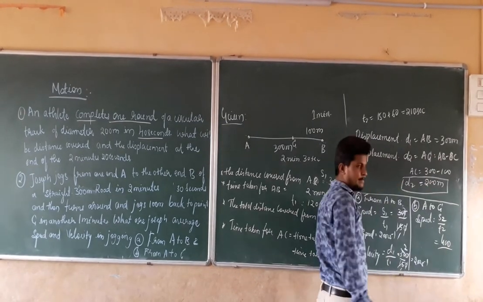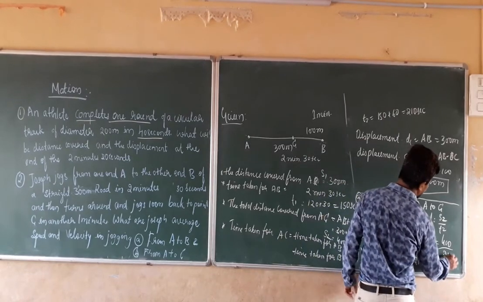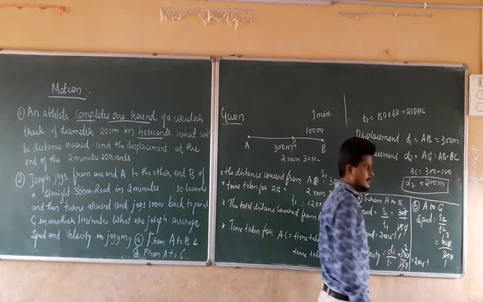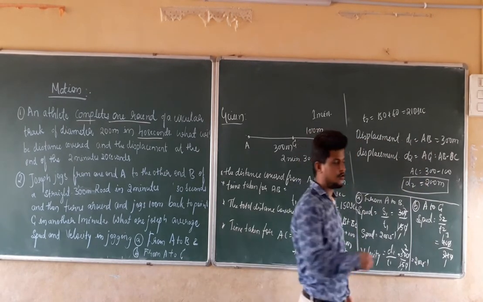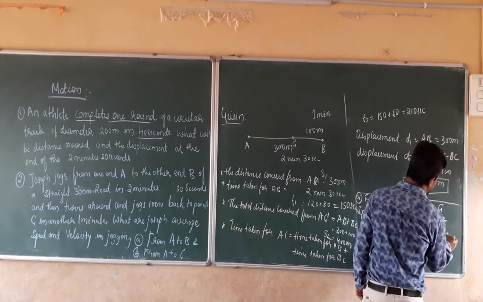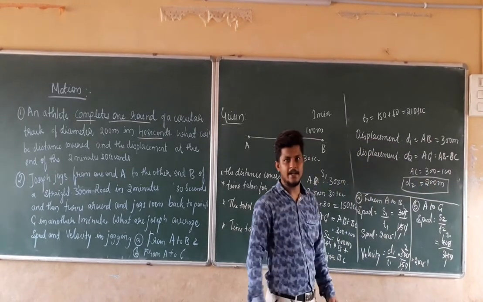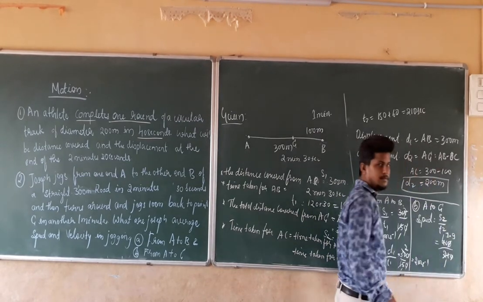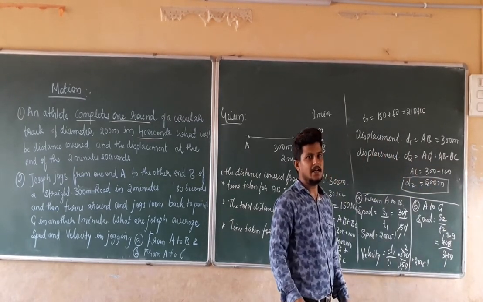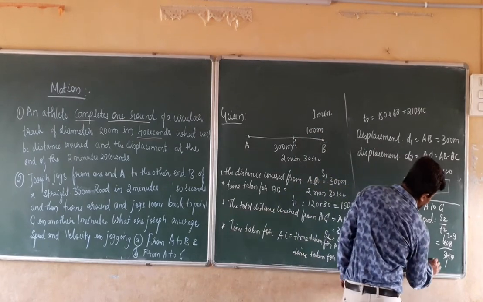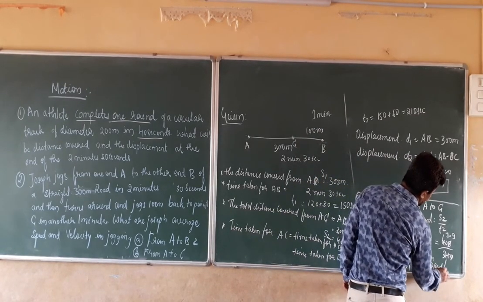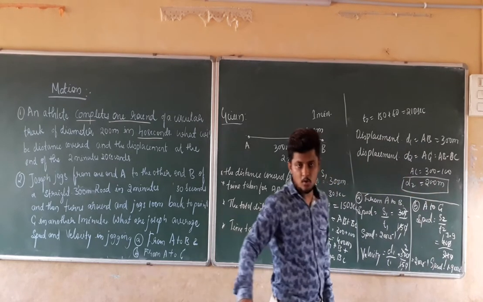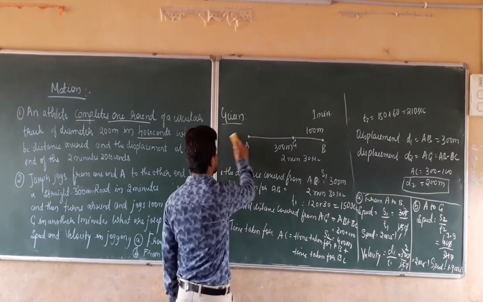The time taken for that is 210 seconds. The zeros get cancelled. 21 ones are 21, what remains is 19, which is less than 21, so I take a decimal point and it becomes 190. 21 nines are 189. So the speed from A to C is 1.9 meters per second.